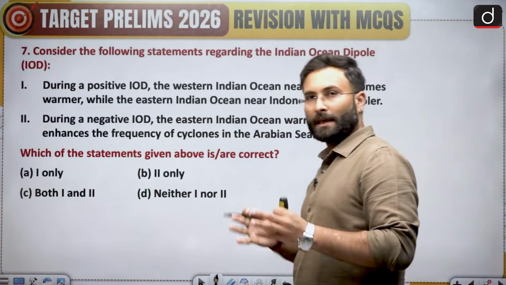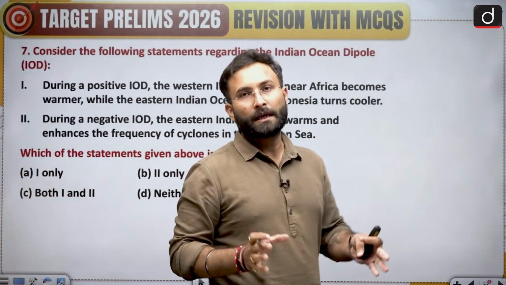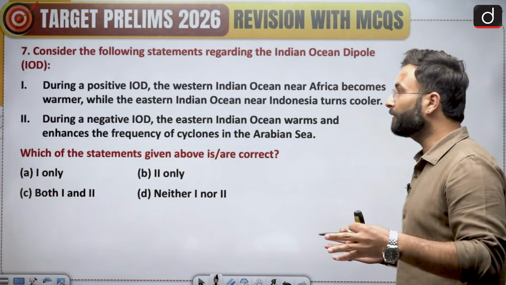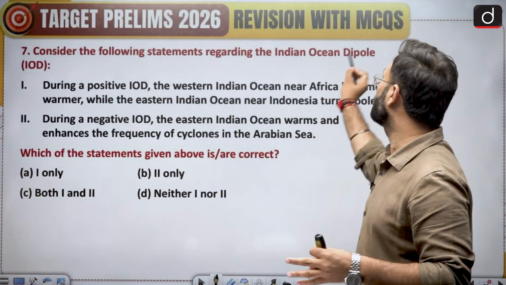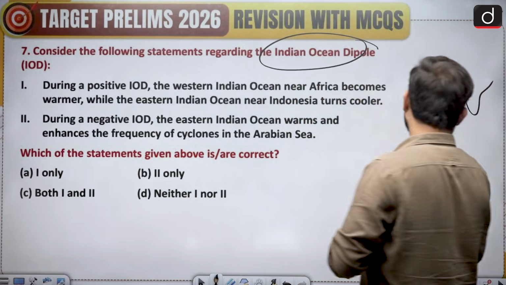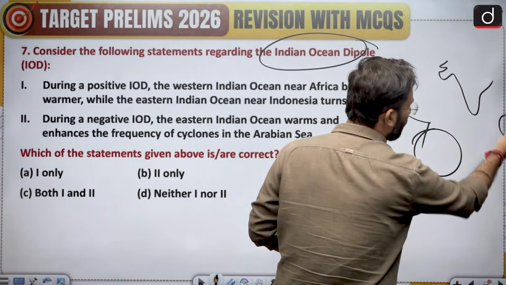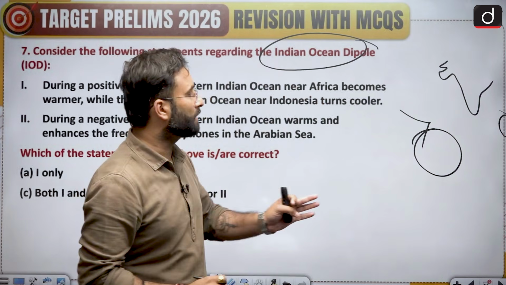Now, Indian Ocean, like the ENSO circulations which are there in the Pacific, even in the Indian Ocean there are some kind of oscillations which are happening. These are called the Indian Ocean Dipole. Now, this is your Indian Ocean. One part is here, which is your African Horn, and the second part is over here, that is basically your Malay Peninsula, etc.